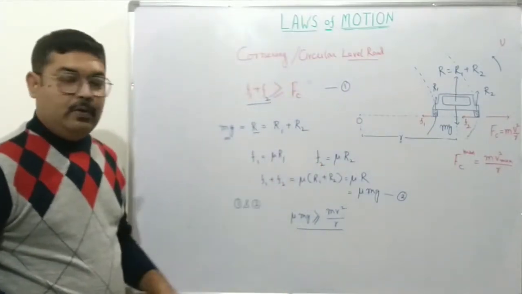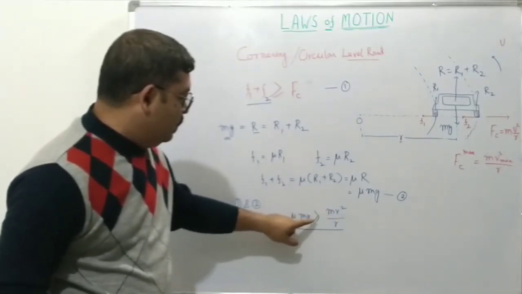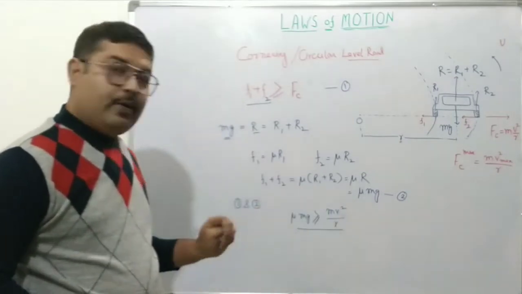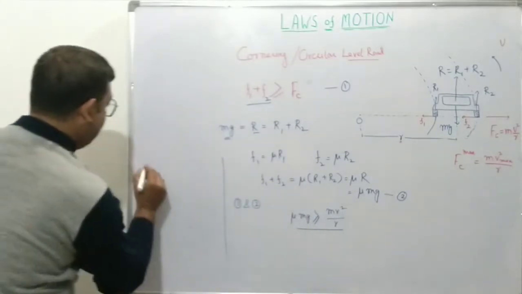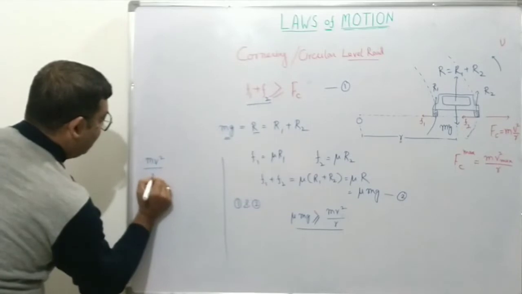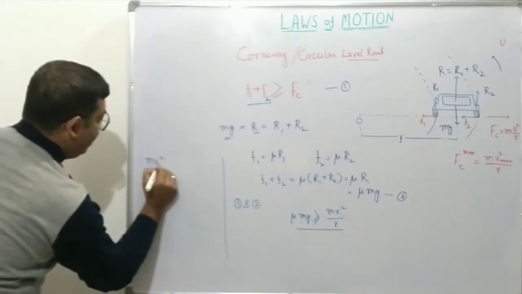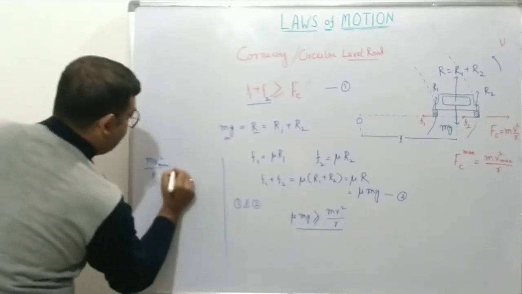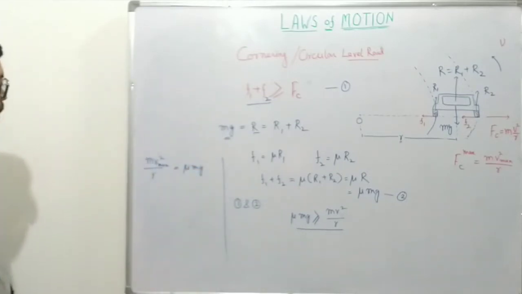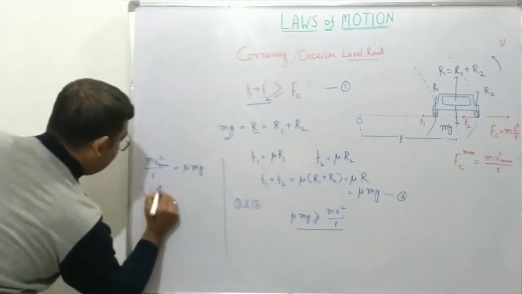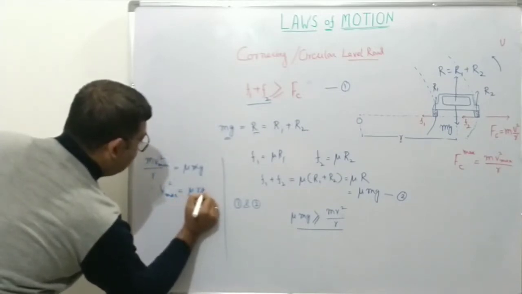So the maximum possible value: mv square by R is less than or equal to mu mg, right? Mv square by R will have a maximum value when v has its maximum value, because m and R are constants. So m v max square can be at most equal to mu mg. If you simplify, we have v max squared equal to mu R g.